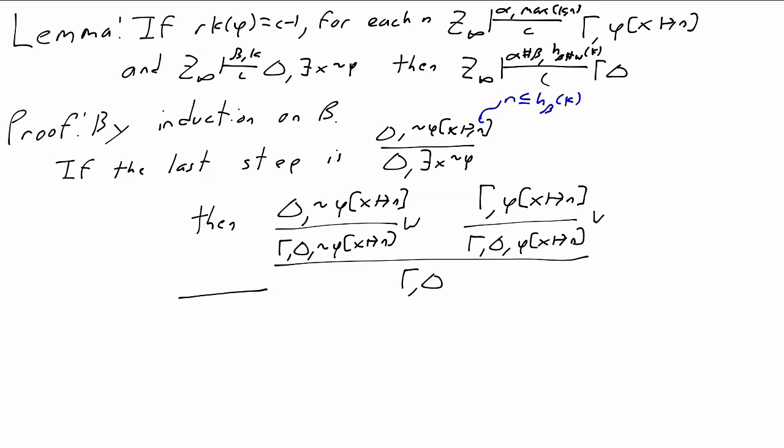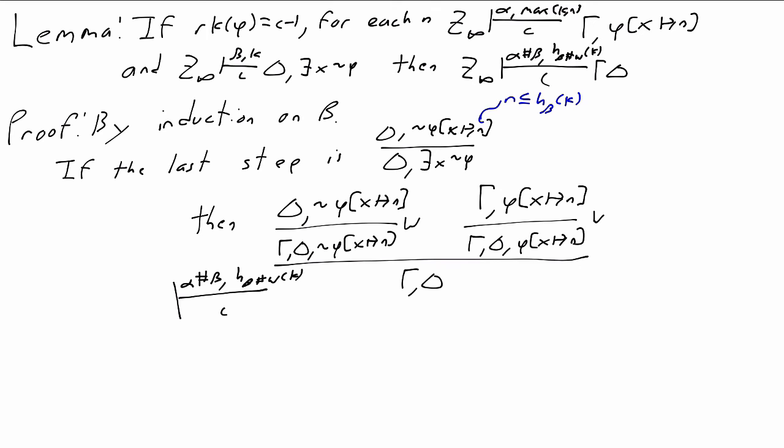We pick up this extra plus omega in the numeric bound just to make the accounting come out right. We need tau of alpha plus beta to be less than h beta plus omega of k. If beta were very small, that might go wrong, so we just add plus omega to make sure it's big enough. That's the main case. When the old deduction had deduced phi of n and was going to use that to introduce exists x phi, the new deduction uses a cut over phi of n to get rid of that phi of n.